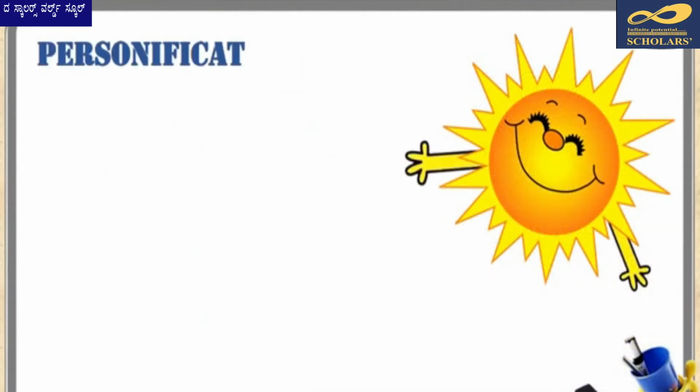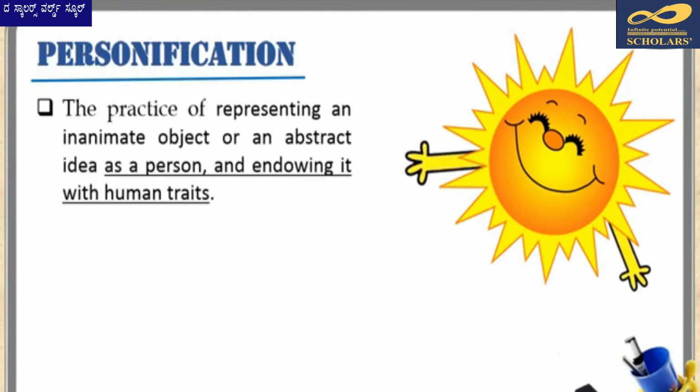Our third figure of speech is personification. This figure can be called a type of metaphor because in personification, we represent an inanimate object or an abstract idea as a person and give it human traits. In literature and in poetry, we often come across instances where inanimate objects such as the sun, the moon, the stars, the earth and the rivers etc.